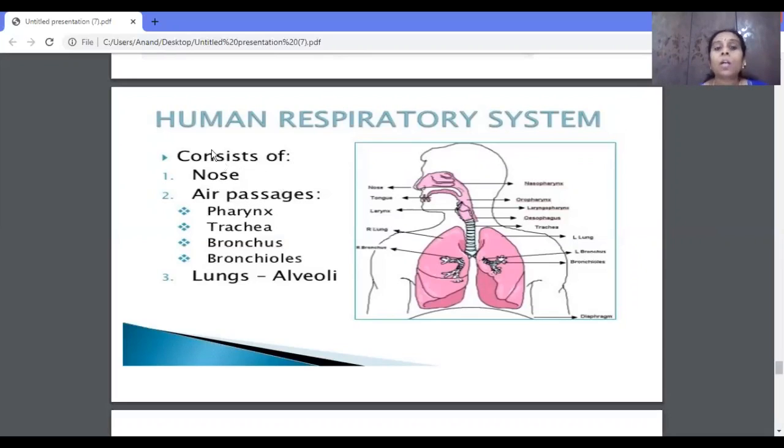So here, as soon as the air enters the nose, it reaches the pharynx. Then after the pharynx, it reaches the trachea. Trachea is also called a windpipe. Then the trachea is divided into bronchi, and each bronchus enters the lungs, the right lung and the left lung. And then again the bronchus is subdivided into bronchioles. Then at the end of the bronchioles, you have alveoli or the air sacs.